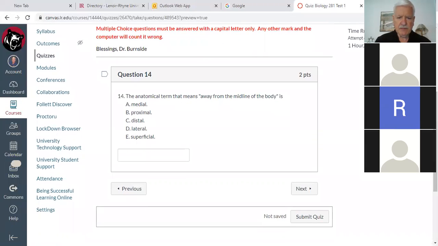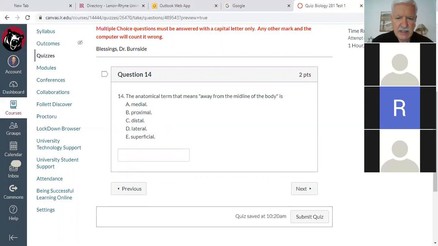Okay, so the anatomical term that means away from the midline of the body is medial, proximal, distal, lateral, or superficial. Which anatomical term? I'm going to ask Olivia, why don't we take turns? Pick one for this one, Olivia. Would that one be D, lateral?